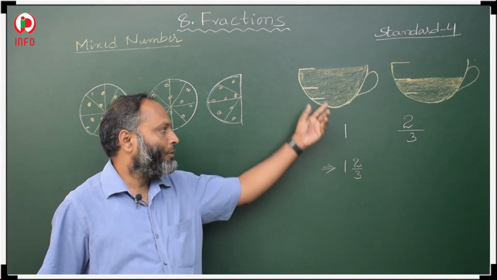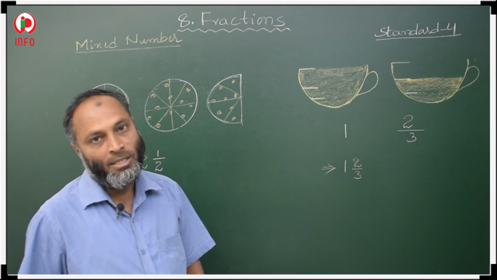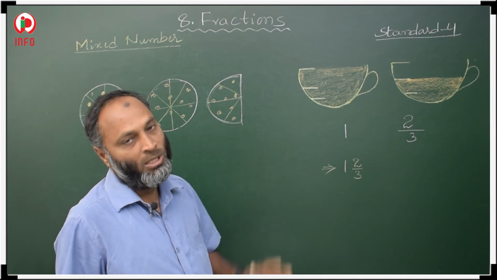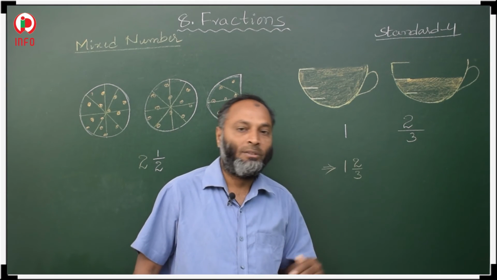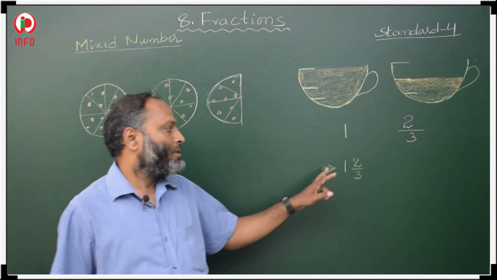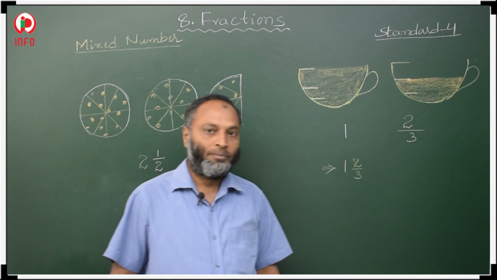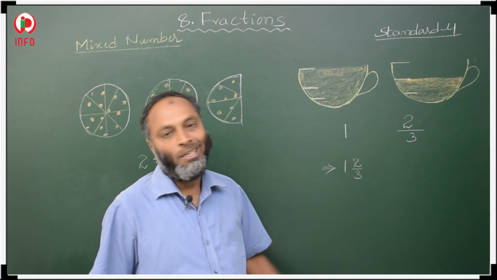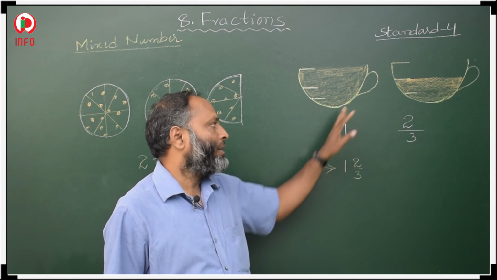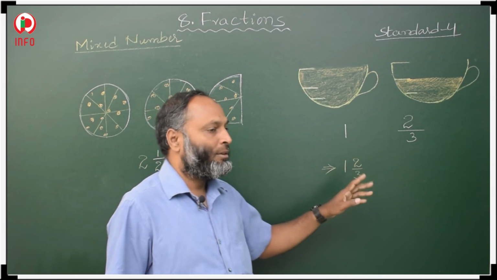There one full cup of tea is there, and in another cup 2/3 cup of tea is there. 2/3, 2 by 3. So how to read the fraction? Before, we learned how to read the fraction. So how to read 1 2/3? One and two-thirds cups of tea, means one full cup of tea, and in another cup 2/3 of tea is there.